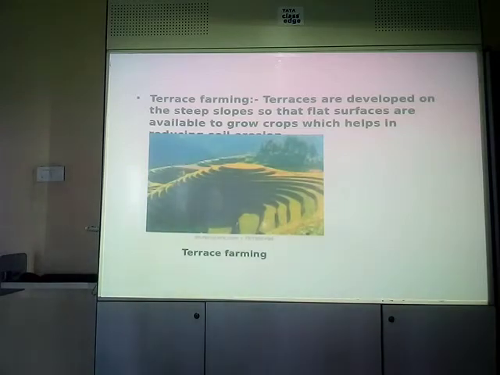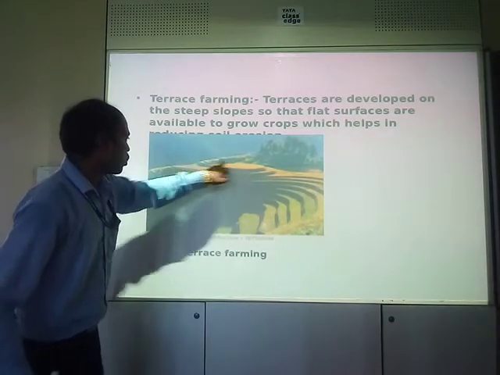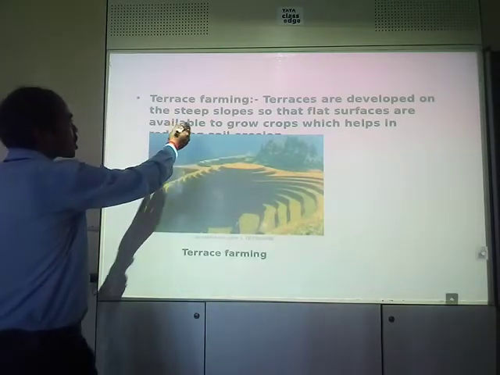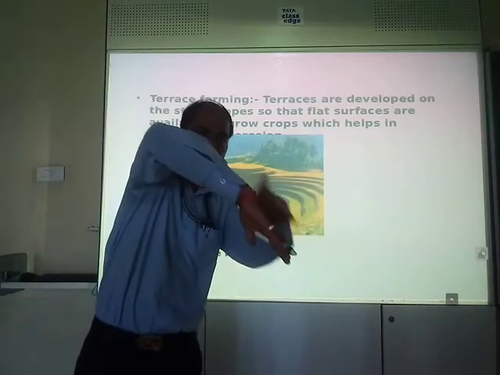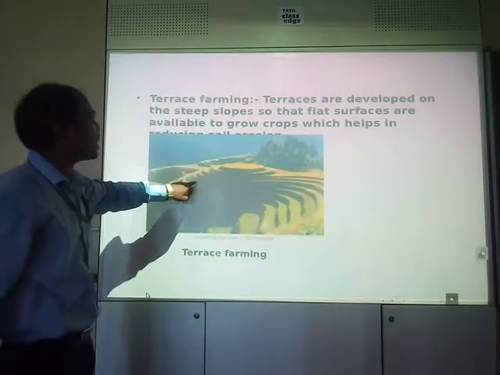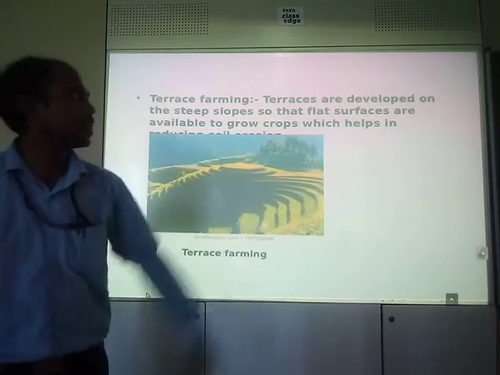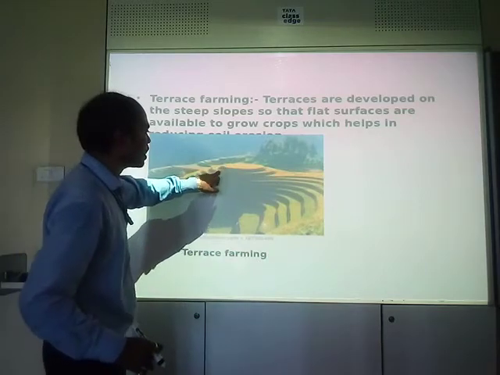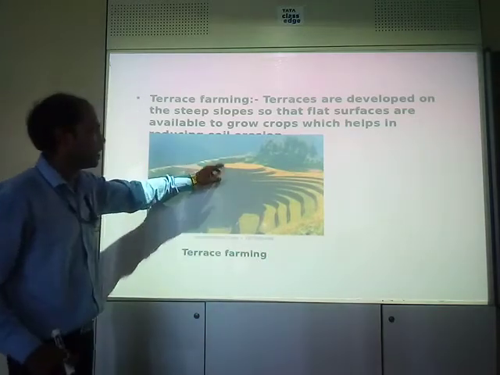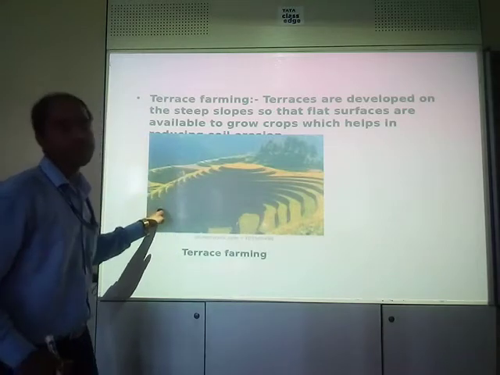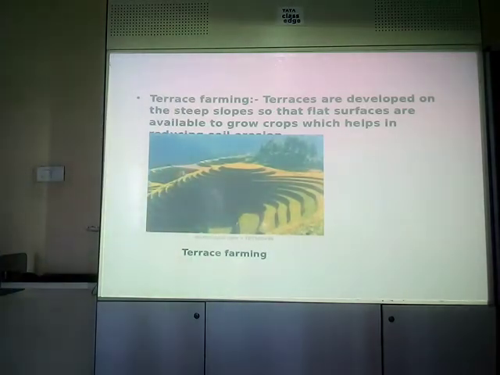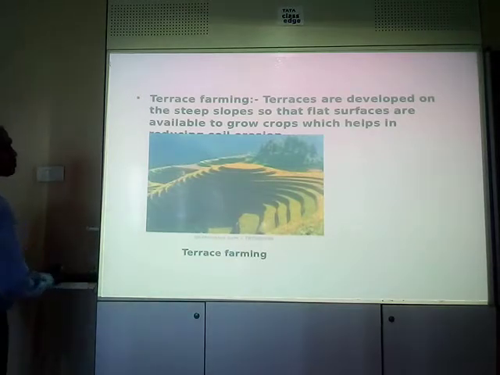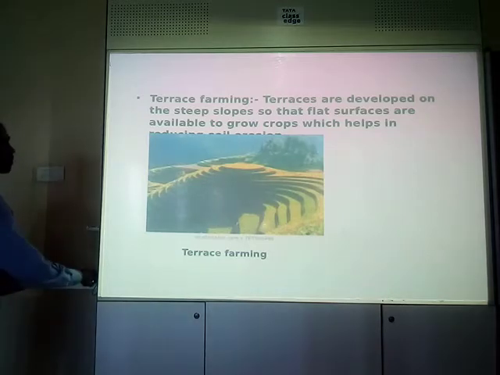Another method is terrace farming. What do you mean by the term terrace farming? See, this is a terrace. Terraces are being made on slopes or on hillsides. Terraces are developed on the steep slopes, on the slopes of the mountain, right? Terraces are developed so that flat surfaces are available to grow crops, which helps in reducing soil erosion. Soils are not easily taken away by running water or by wind because of these slopes being made. So this is known as terrace farming. Clear? Look at the picture. It will give you a good idea.